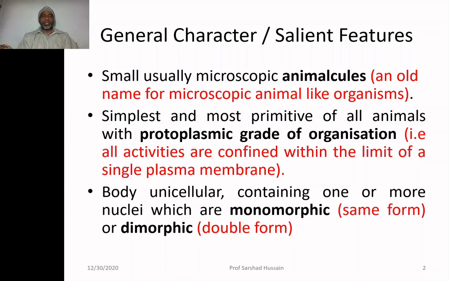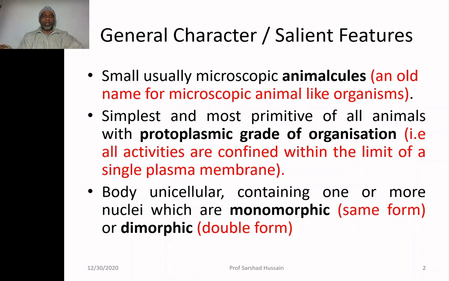Their body is unicellular, and we have already discussed it is more appropriate to call them acellular, containing one or more nuclei which are monomorphic, same form, or dimorphic, double form.